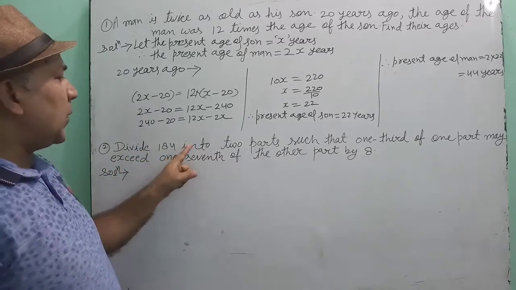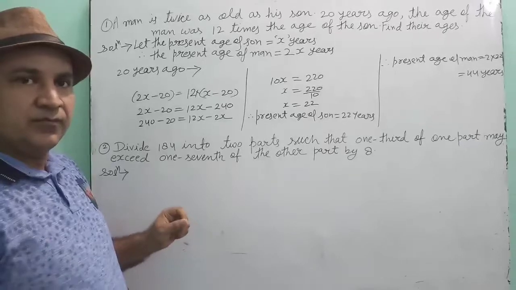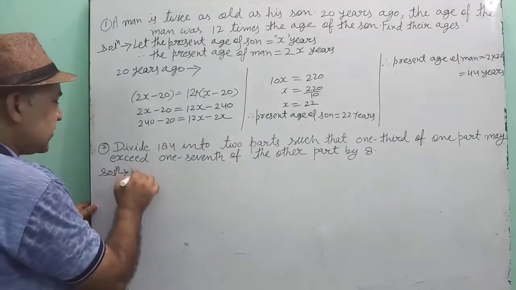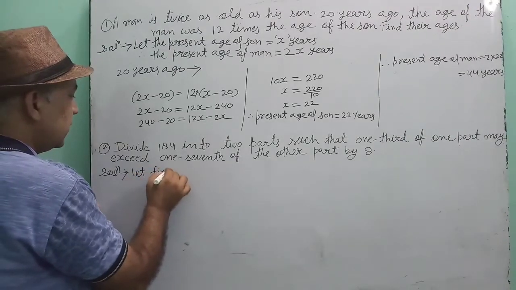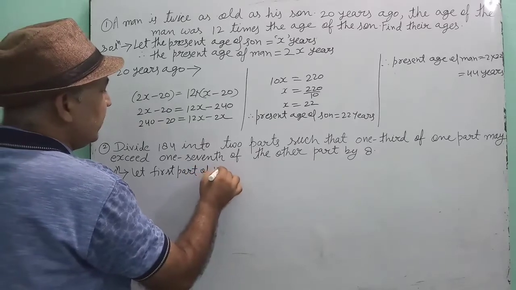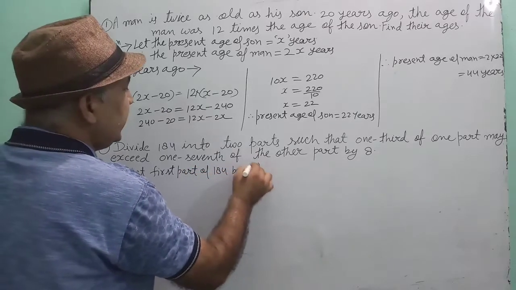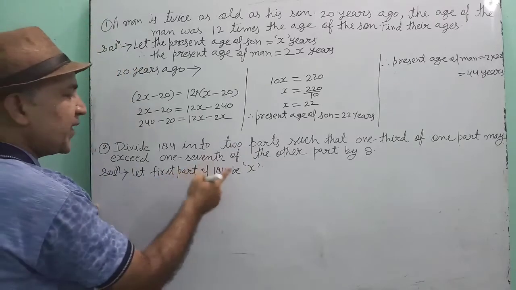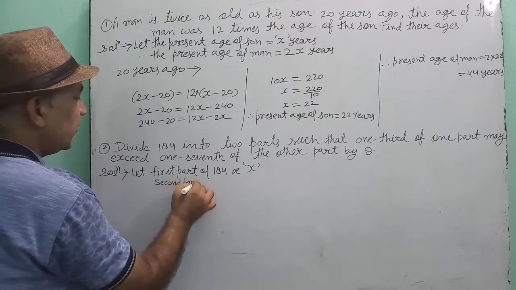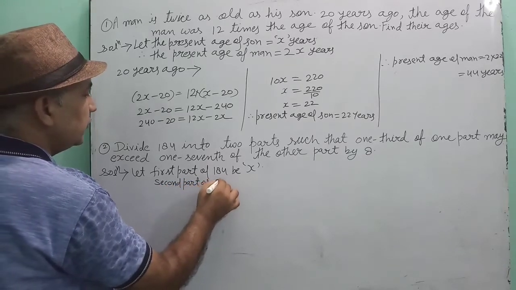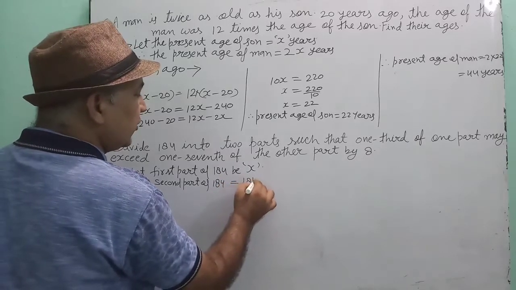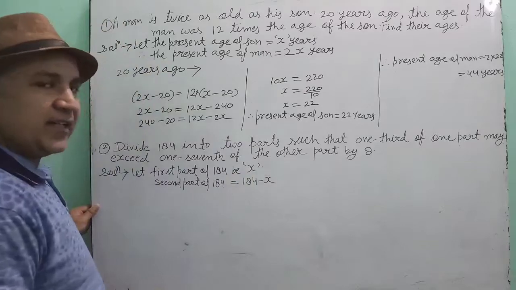Divide 184 into two parts. So suppose that the first part of 184 be x. If the first part is x, then what will be the second part? The second part of 184 will be equal to 184 minus x.